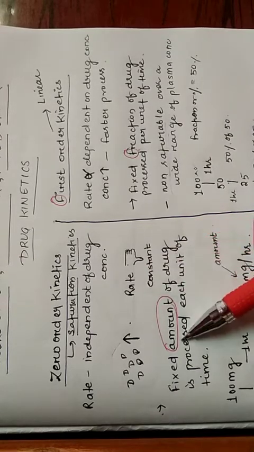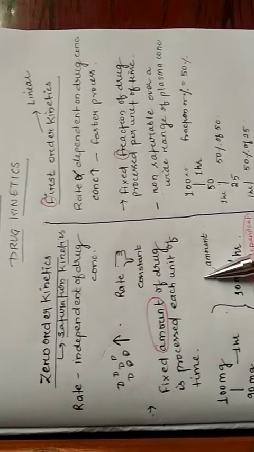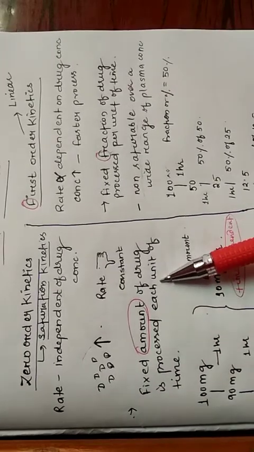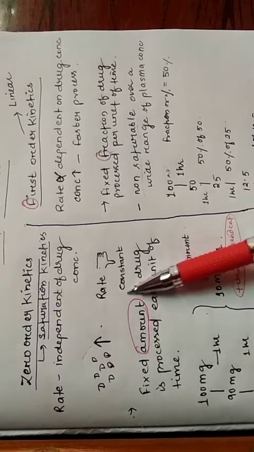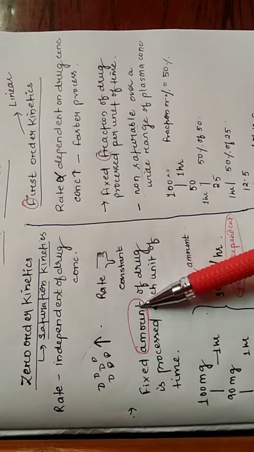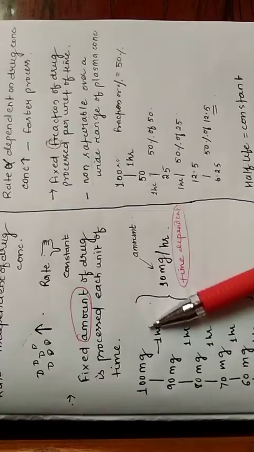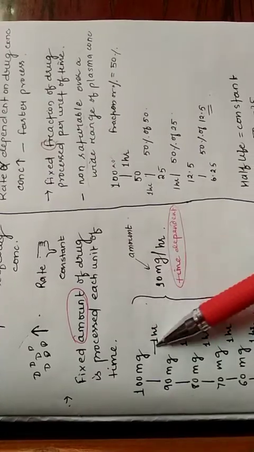In zero order kinetics, a fixed amount of drug is processed each unit of time. Here we have to focus on this amount. Let's understand it by an example.